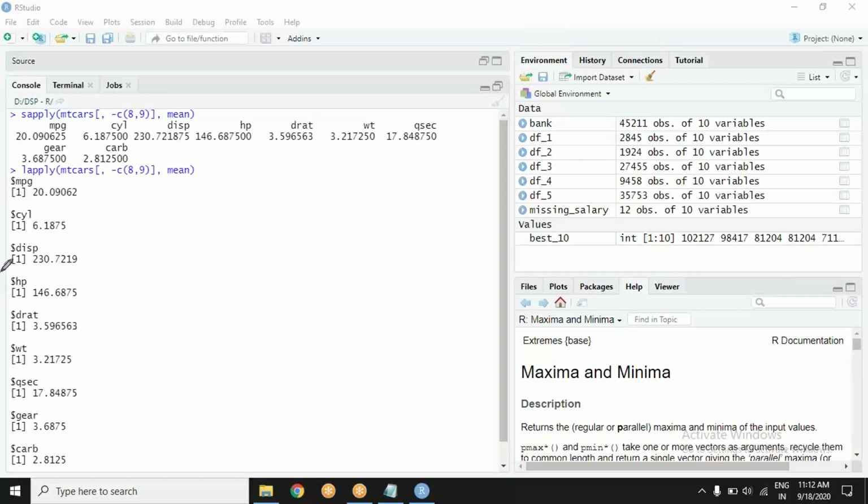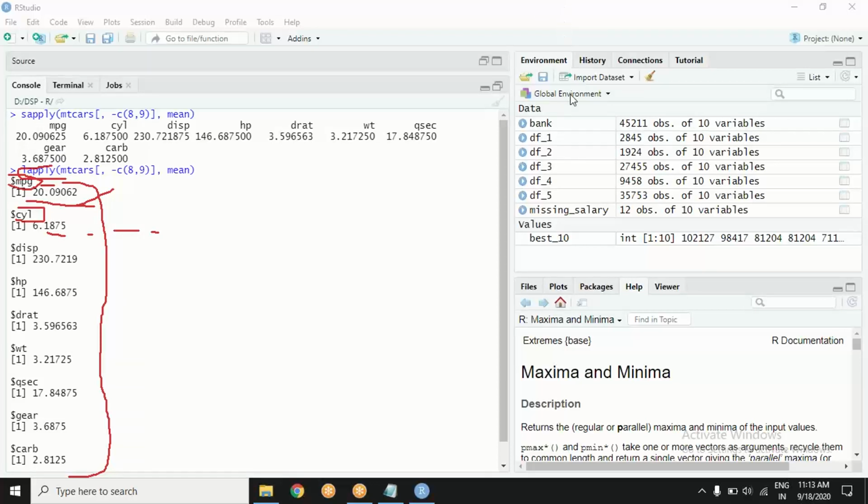The difference is lapply gives output in the form of a list. Remember how a list appeared? We printed a list. It tells me dollar, then the element, which element, and then the content of that element. Now here, every element contains only one answer, but a list can contain an element which can have multiple things. Could be a data frame or matrix also. So anyway, in lapply, L stands for list, list apply. So the output would be a list.